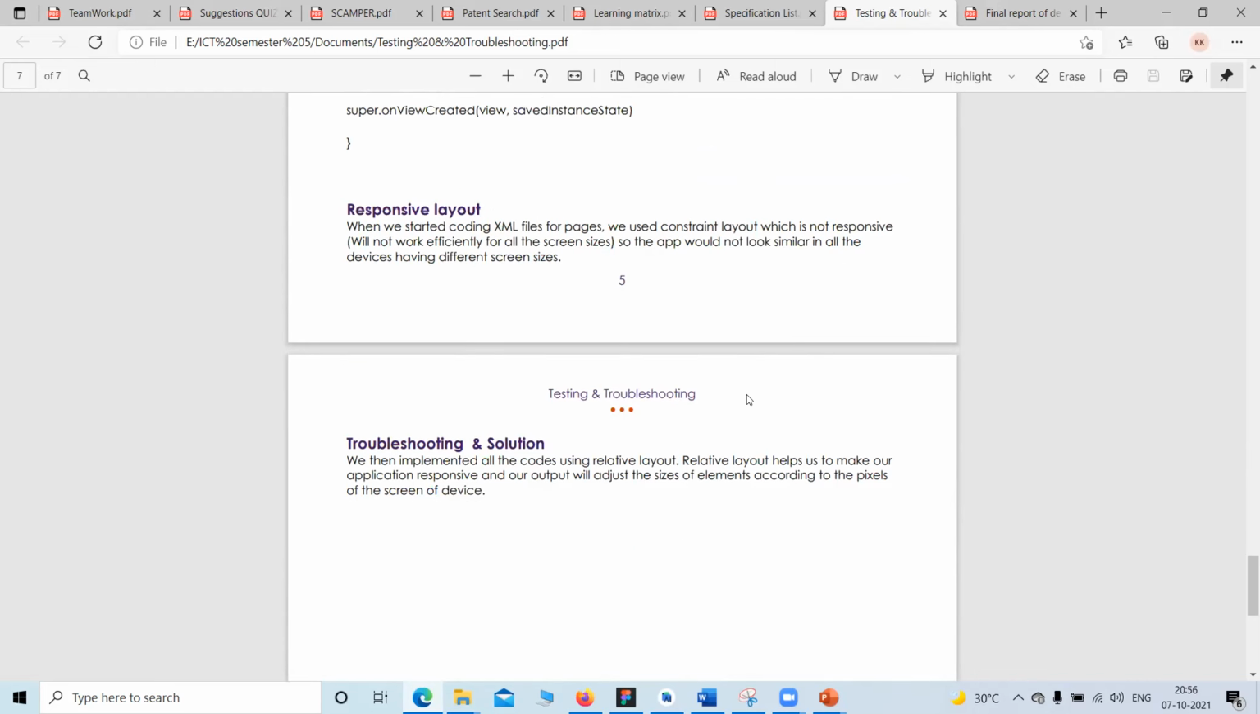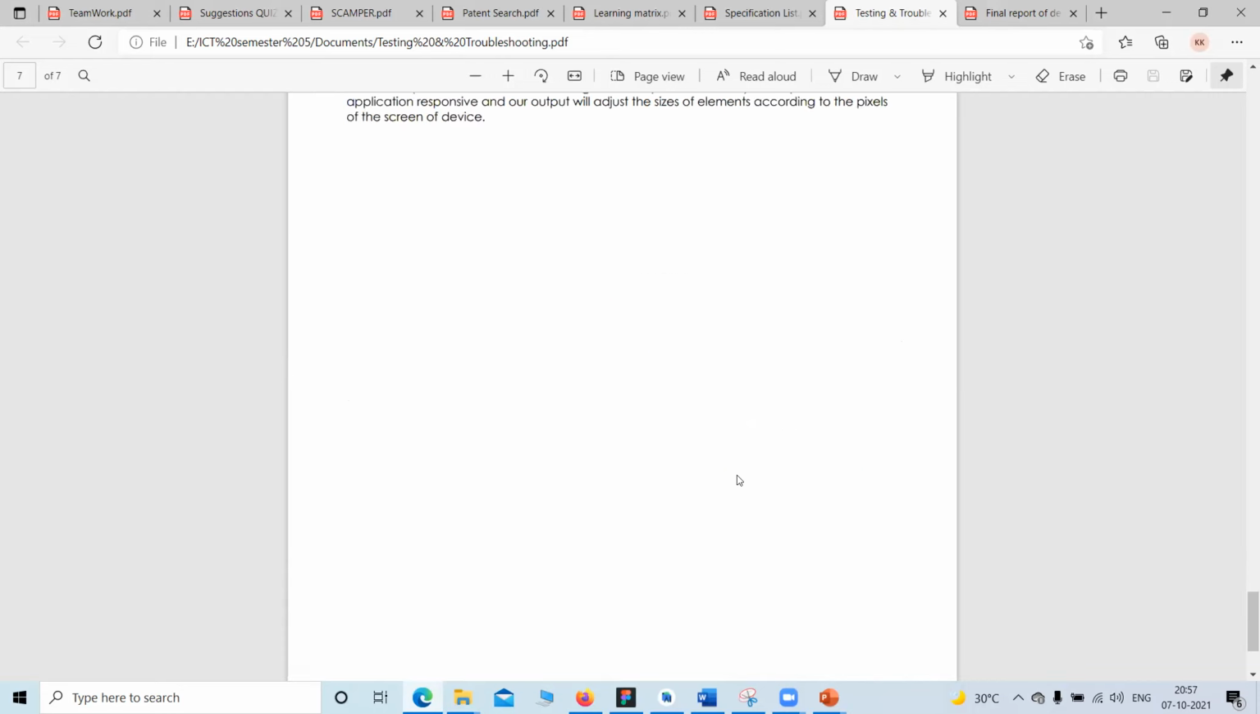The next problem is responsive layout. In the beginning, our app was not responsive. It was built for mobile, but whenever we ran the same thing on a tablet, it was not looking good. So we tried to build it responsive, so that no matter what the screen size is, it will look good. We used the relative layout for that, and that was the solution for our problem of responsive layout.